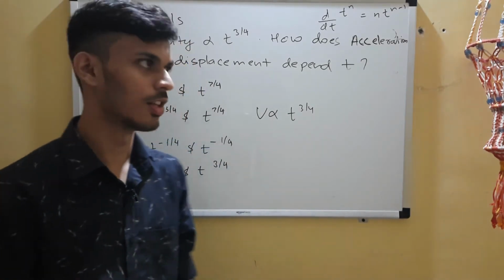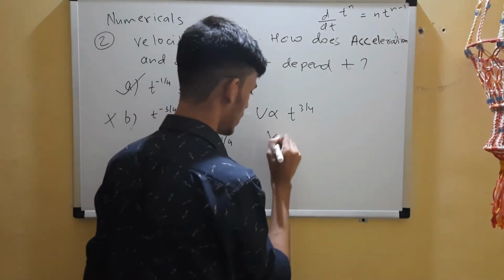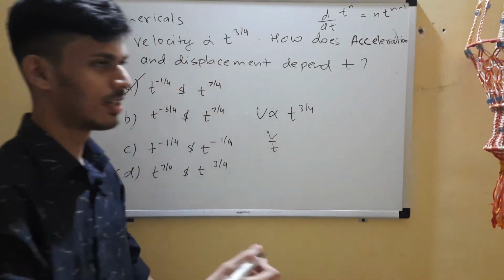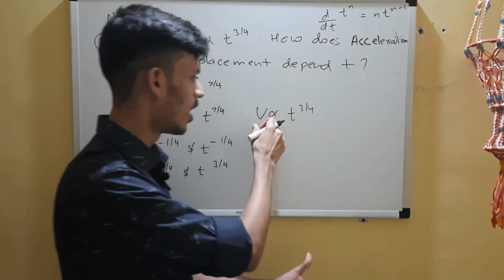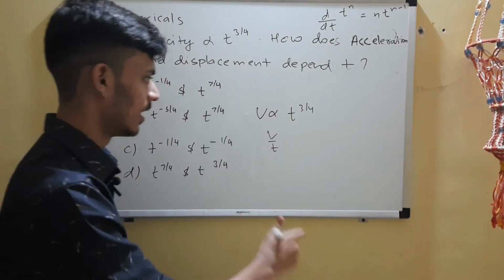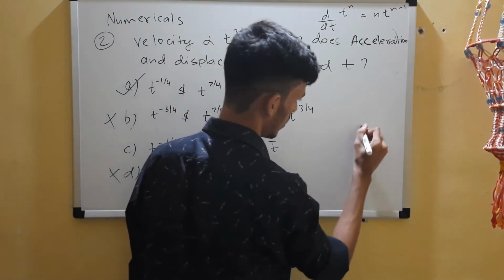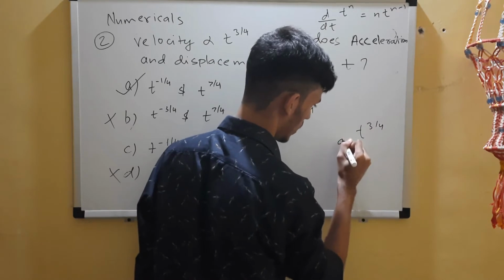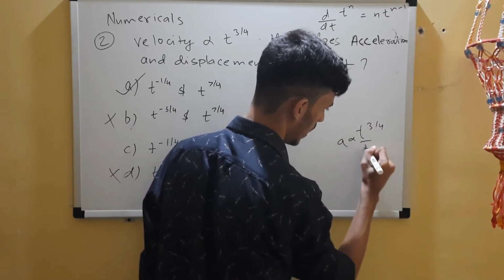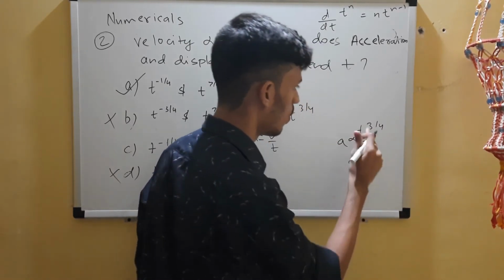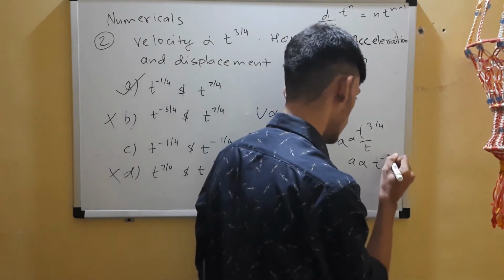Acceleration is change in velocity by time, or basically velocity by time, dimensionally correct, because you are speaking only of proportionality. So for acceleration, divide t to the power 3 by 4 by t, and you'll get minus 1 by 4.